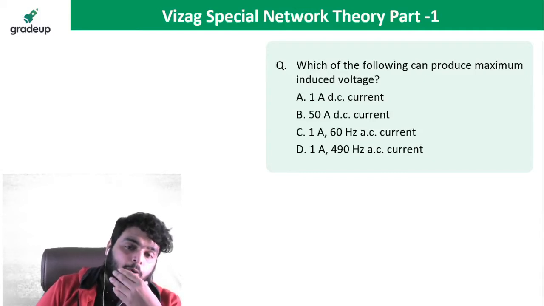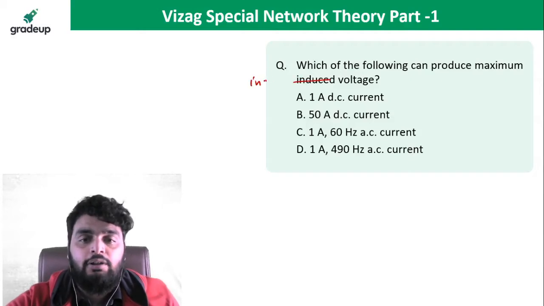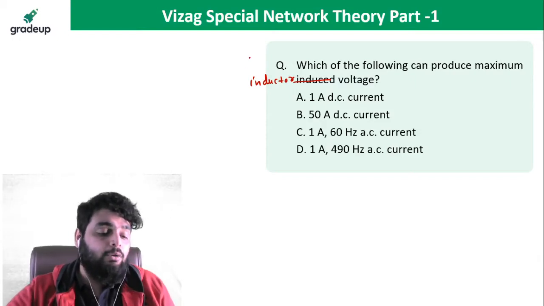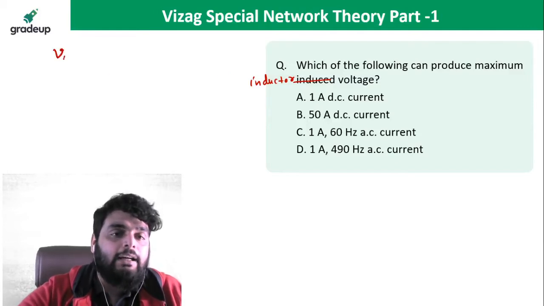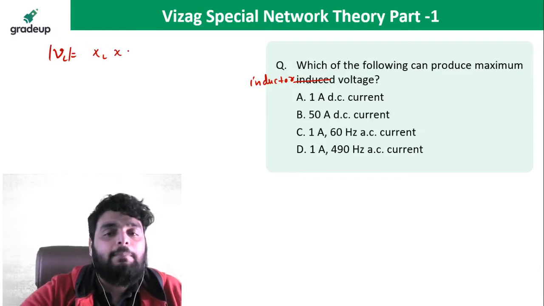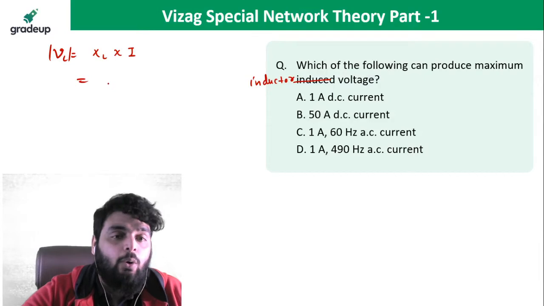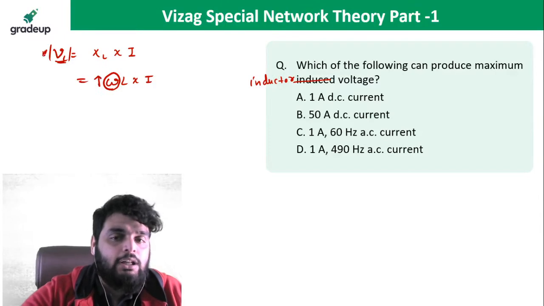So which of the following can produce the maximum induced voltage? Sorry, not induced. Maximum inductor voltage. It is inductor. The question is maximum inductor voltage. Which of the following can produce the maximum inductor voltage? Now, inductor voltage is equal to what? If I talk about magnitude only, it will be XL multiplied by current. What is XL? XL is equal to omega multiplied by L. Now you can see inductor voltage is directly proportional to frequency. So if I increase the frequency, inductor voltage will also increase.